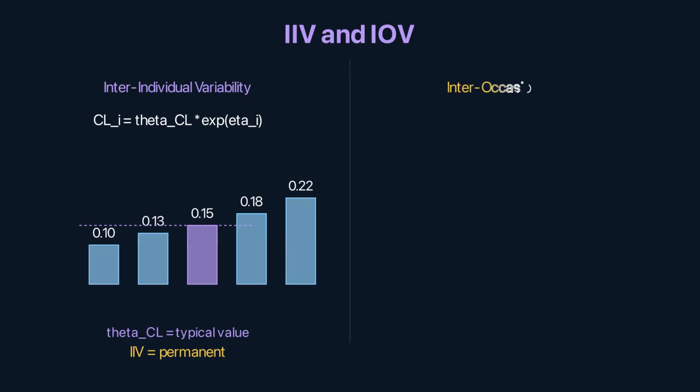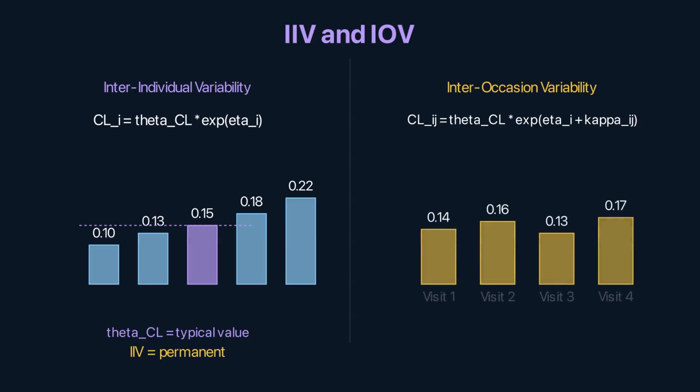Inter-occasion variability adds a second layer. The same patient on different study visits might have slightly different pharmacokinetics, different food intake, hydration, compliance. Add kappa to the model. Clearance on occasion J, for patient I, equals typical clearance times exponential of eta I plus kappa IJ. IIV is permanent. IOV is transient.